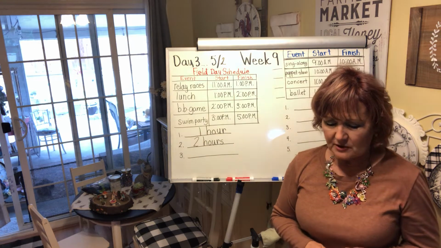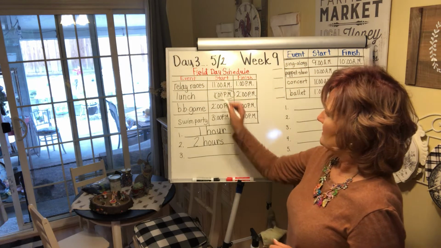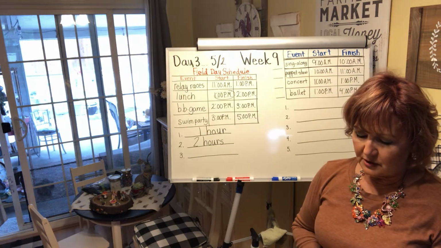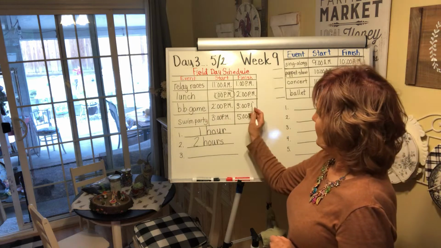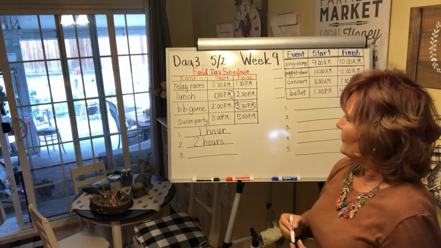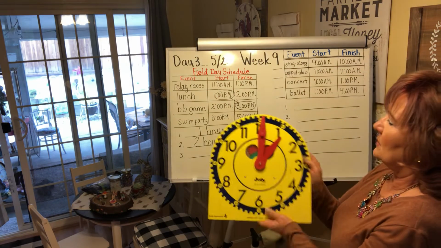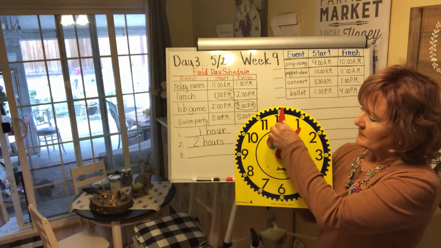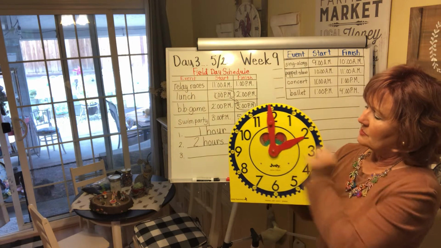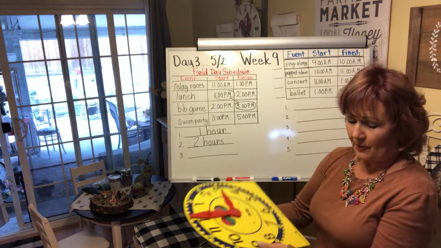Then it says, how much time will pass from the start of lunch to the end of the basketball game? So we're skipping here. We're going from 1 p.m. to 3 p.m. So it's 1 p.m. 1 trip around is 2. 2 trips around is 3.